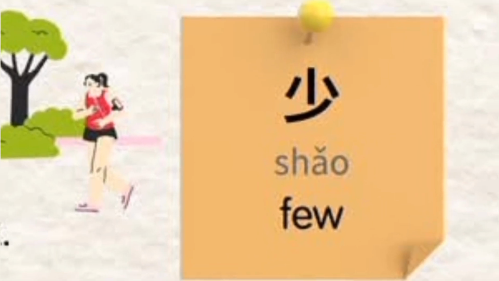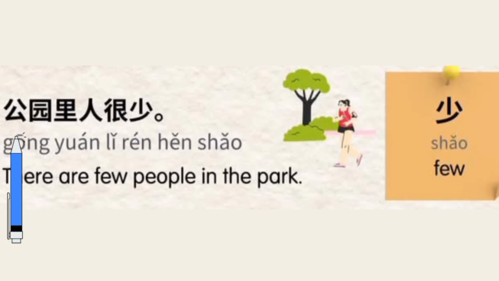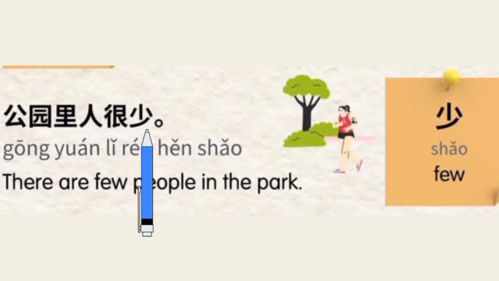Next we have 少, which means few or less. Picture just a couple of bees, that's 少. Let's practice it just one more time. 少，少。 Hope you learn it. Let's watch a useful example. 公园里人很少。 There are few people in the park.